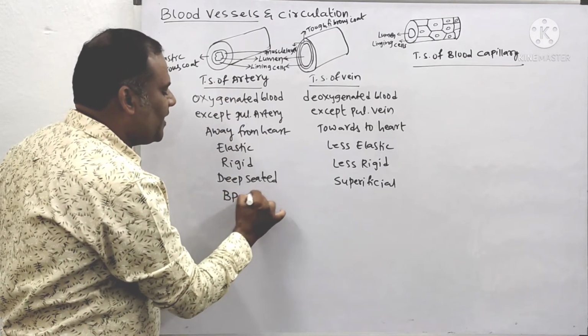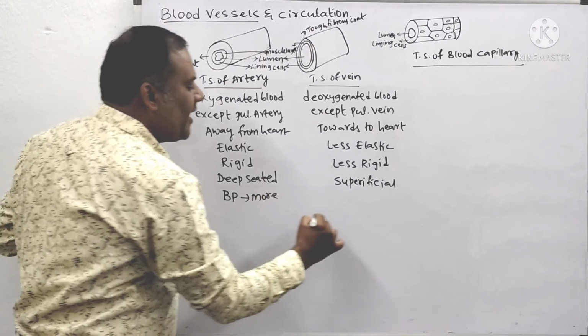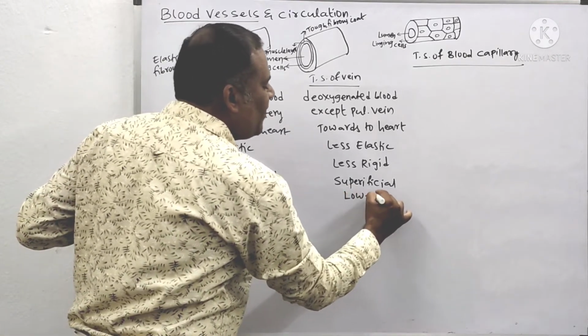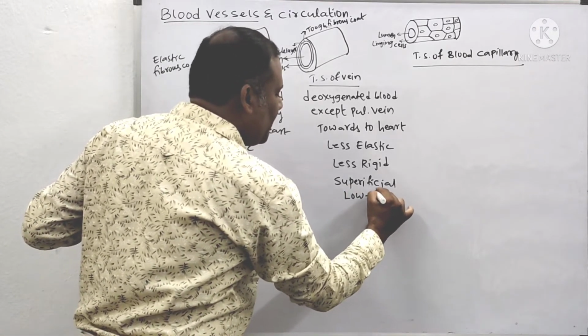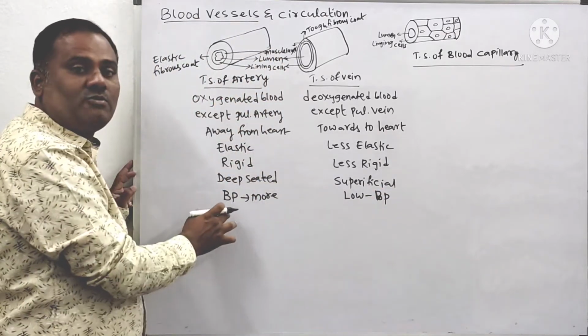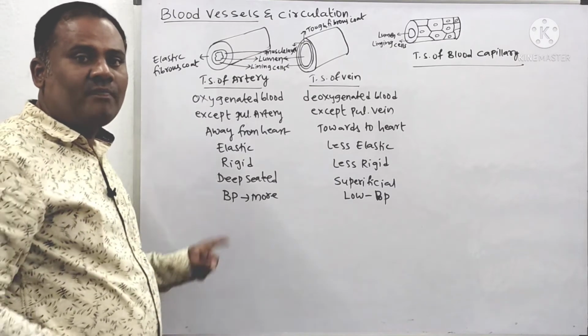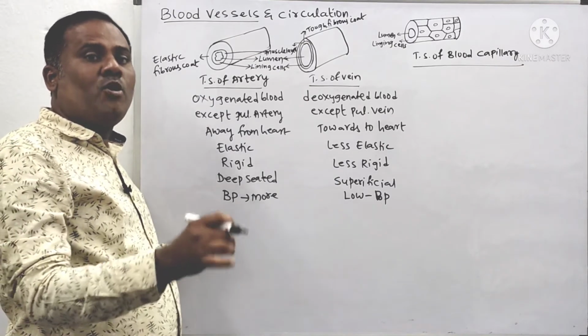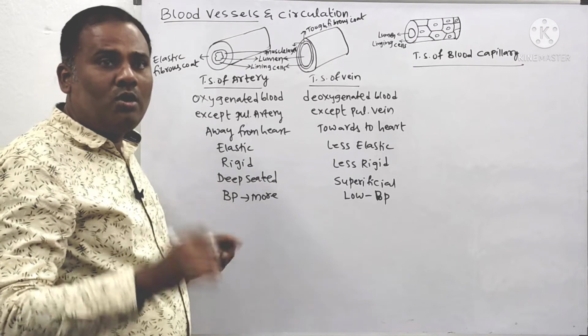And next, blood pressure, BP. Blood pressure will be more in the arteries, whereas the blood pressure will be low in the veins. What is the reason? Very important. What is the reason why there is more BP in arteries when compared to veins?